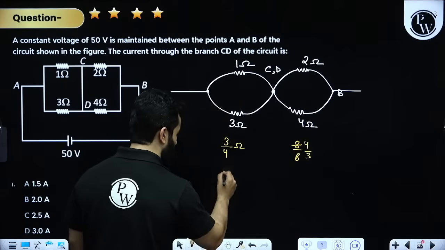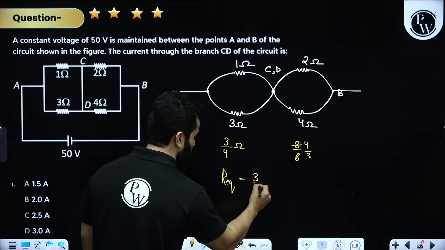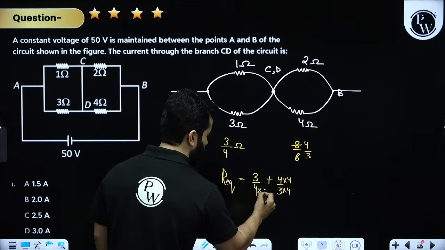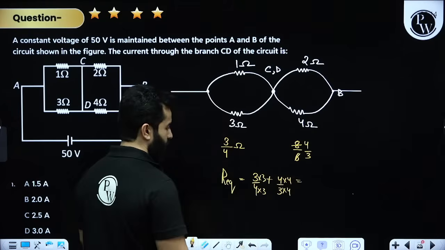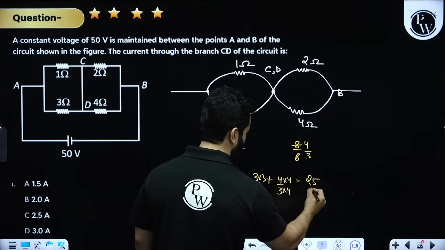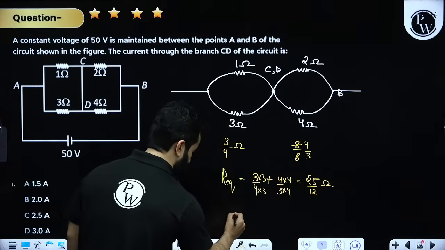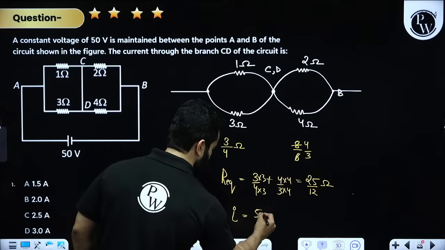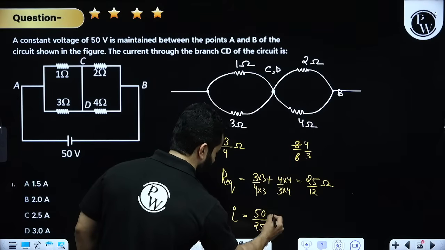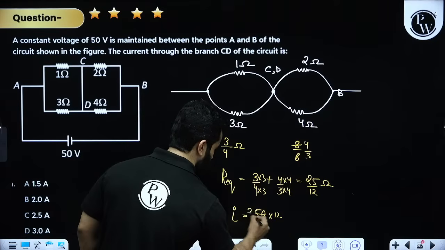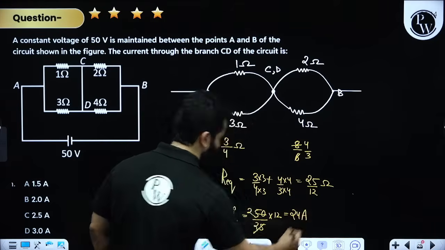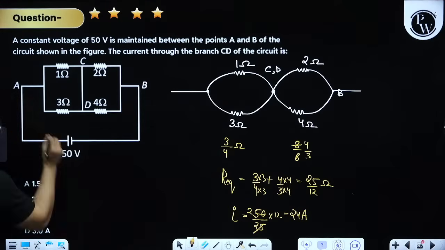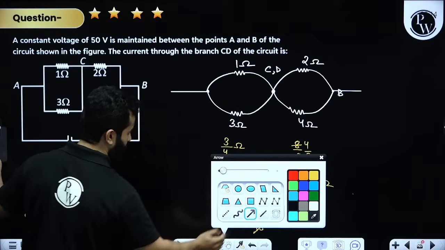That means finally the R equivalent will be 3 by 4 plus 4 by 3, and this will become 16 plus 9, that is 25 divided by 12 ohm. And then current will be 50 volt divided by R equivalent, that is 25 by 12. This will become 2 and this will become 24 ampere. Now please understand. 24 ampere, clear, got it. Now see, 24 ampere of current is coming from here. Also, please understand.